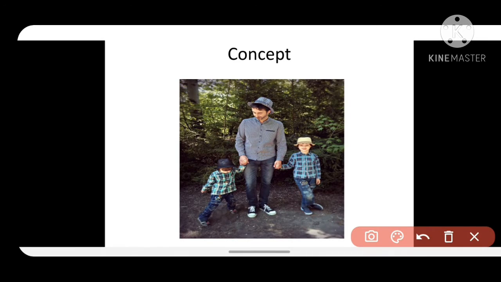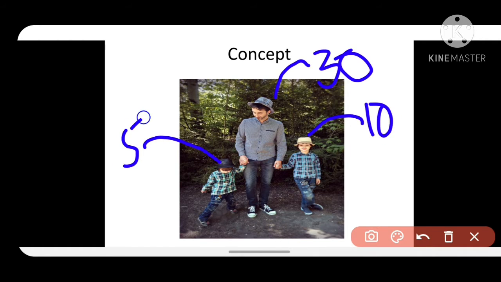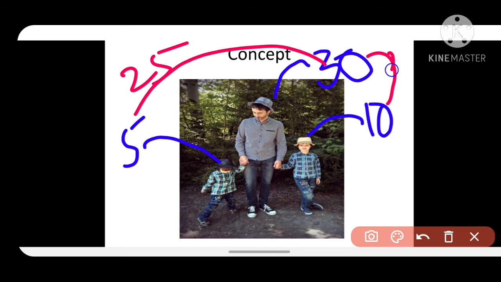Friends, here I took one father and two sons. If I assume the father's age is 30 years, the elder son's age is 10 years and the younger son's age is 5 years, what is the difference between the younger son and father, friends? It is 25 years. And father and elder son, it is 20 years. And between brothers, it is 5 years.